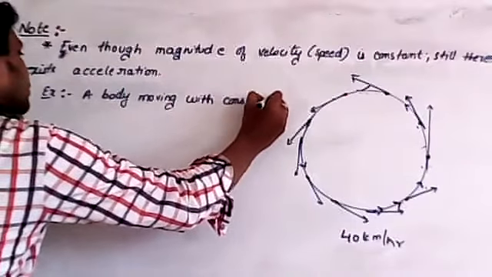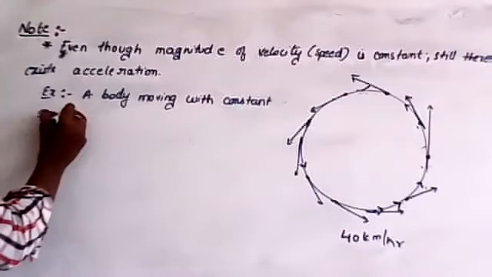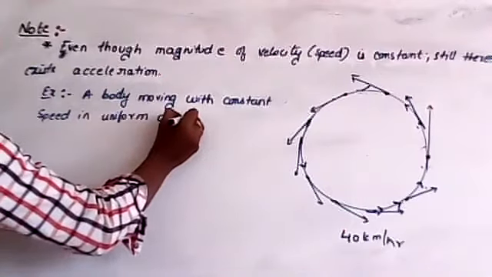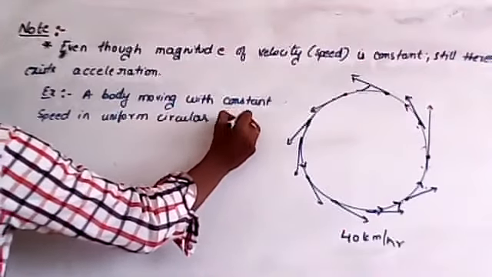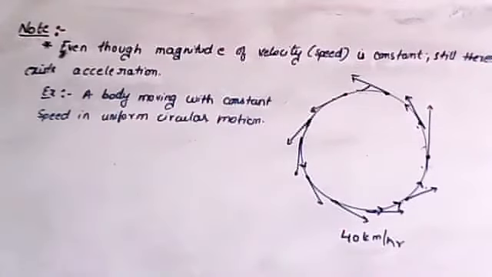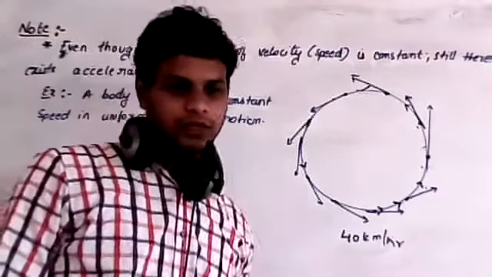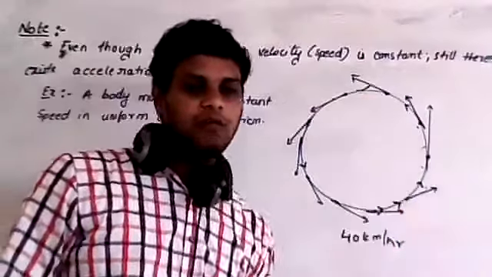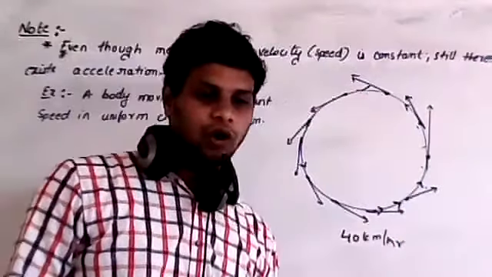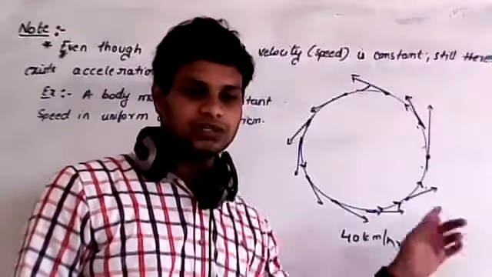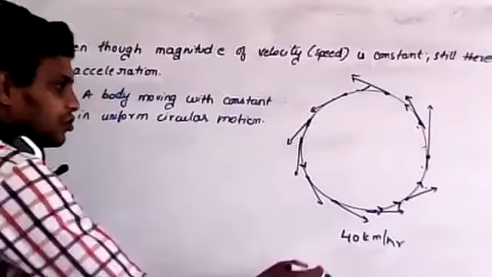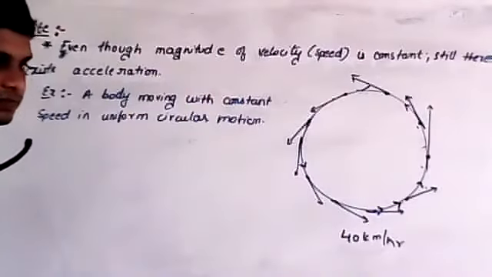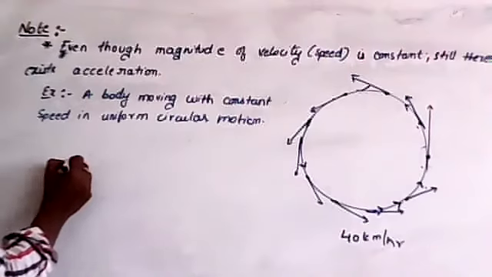So for this example, a body is moving with constant speed in uniform circular motion. If a body is moving in uniform circular motion, at point to point the tangent drawn to the circular motion changes. Therefore, the change in tangent direction is nothing but acceleration.